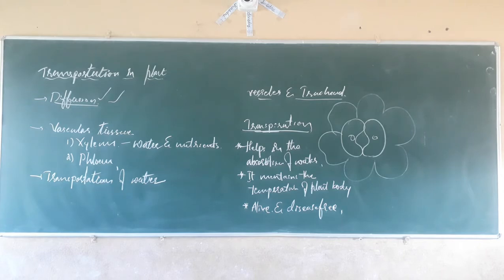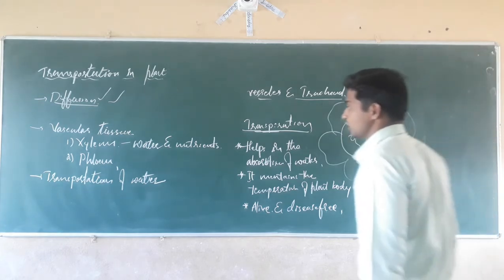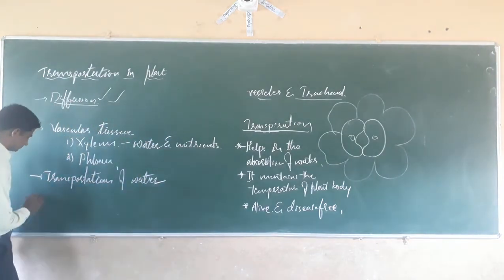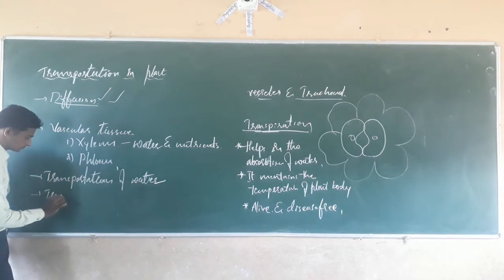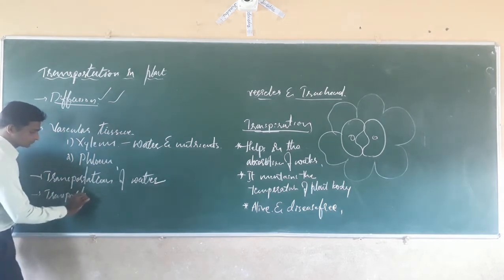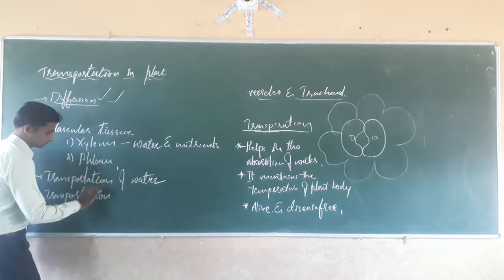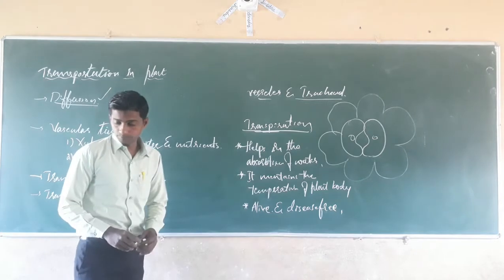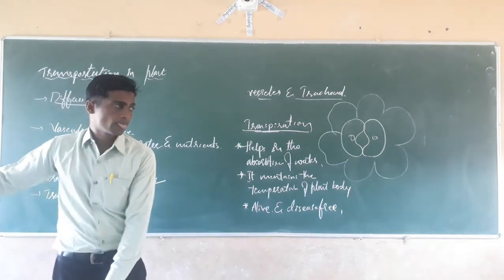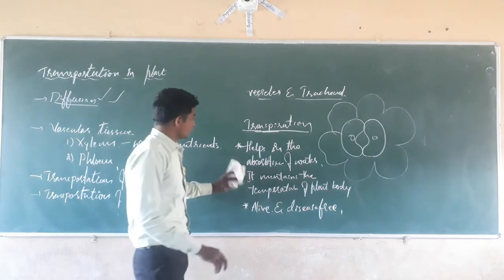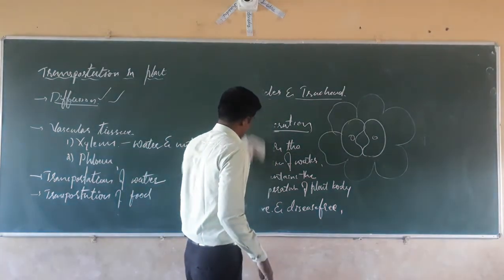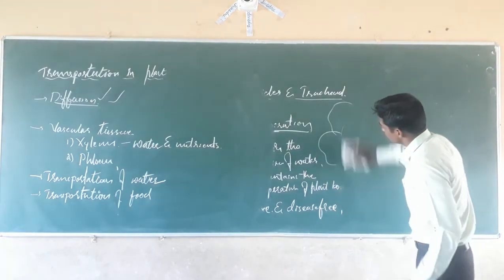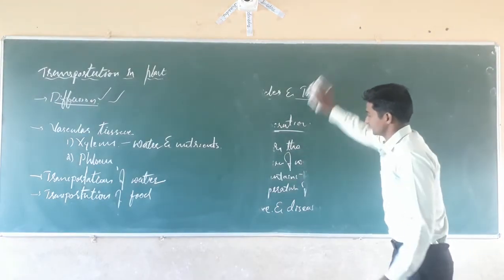Next, dear students, come to the transportation of food molecules. See here. Transportation of food. How is the transportation of food going? See, dear students, in the earlier class, in the beginning of this topic only, I told, in plants there are two types of vessels.